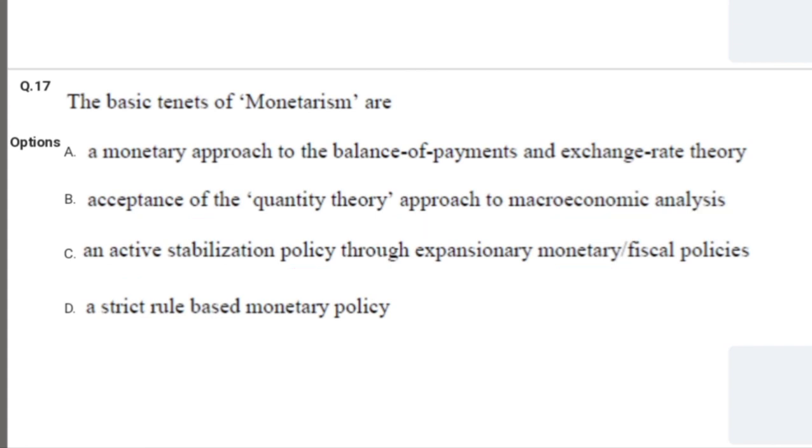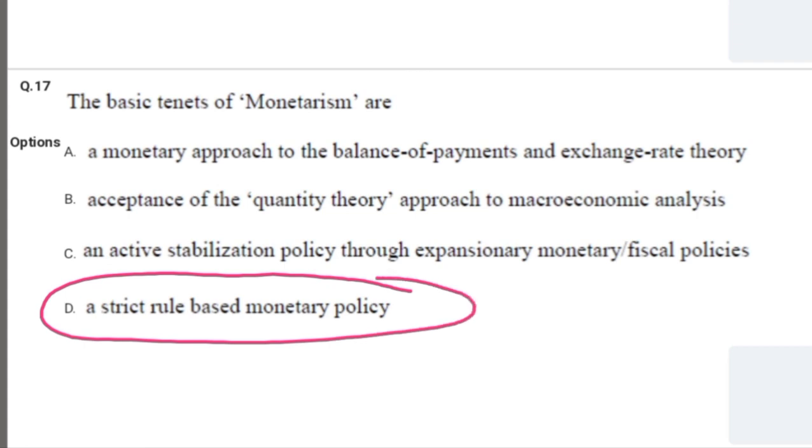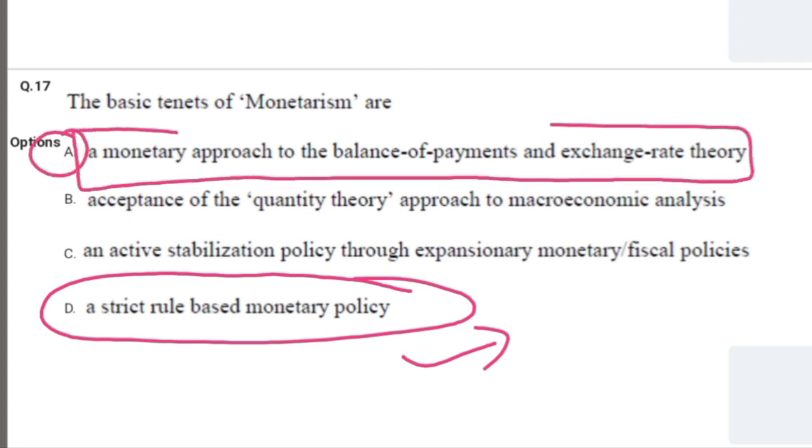So monetarism is actually, D option is correct, a strict rule based monetary policy, and A option, I guess, is also correct, a monetary approach to the balance of payment and exchange rate theory. Okay.